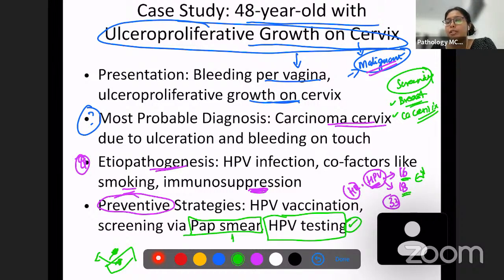Pap smear is one screening test and HPV testing is another screening test. Apart from this, there are vaccinations against human papilloma virus also. So these are a few preventive strategies which are used in carcinoma cervix: screening tests, pap smear and HPV testing, and also vaccination against human papilloma virus.